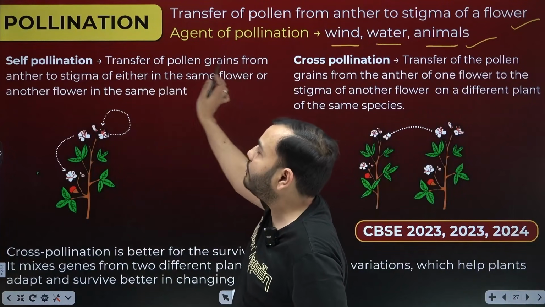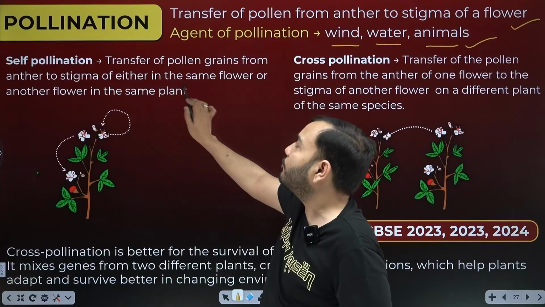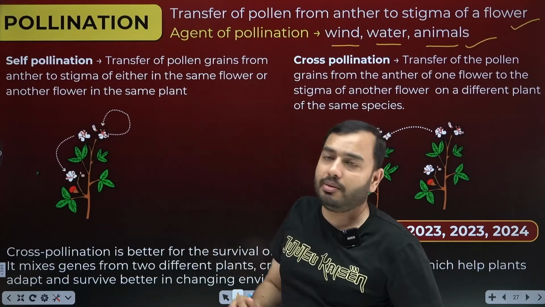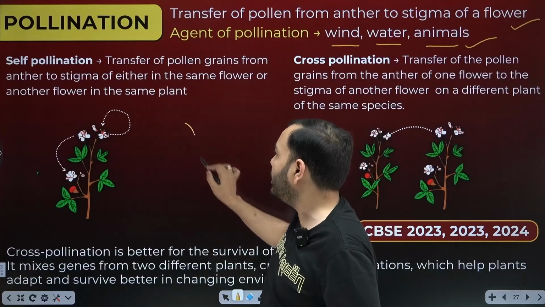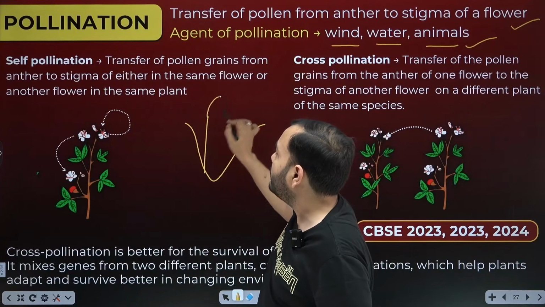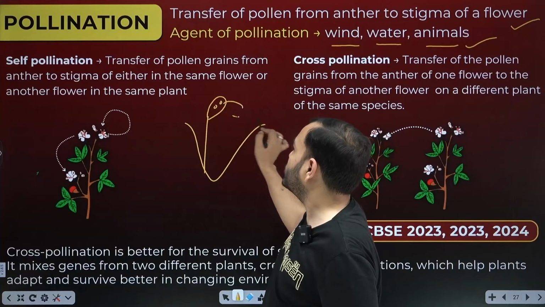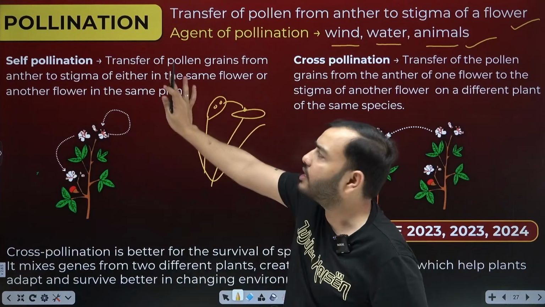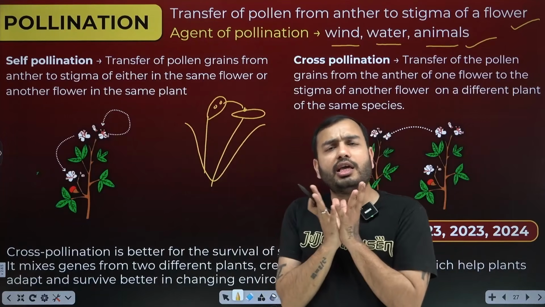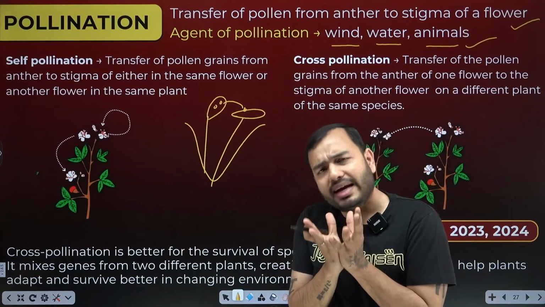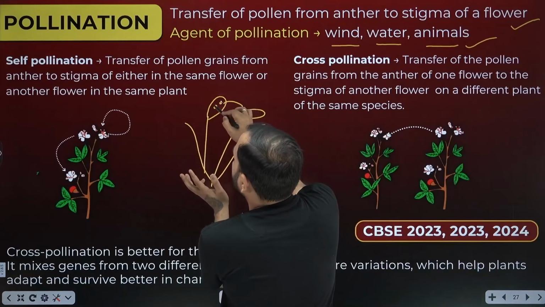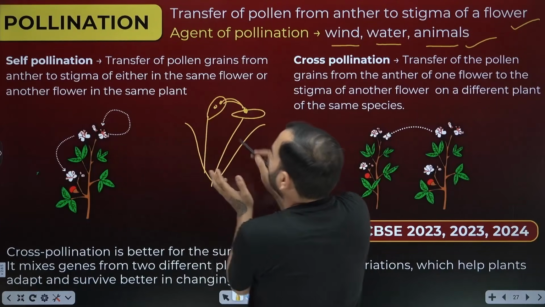Transfer of pollen grain from anther to stigma of either the same flower or another flower in the same plant. That is inside the same flower. If pollen grains go from the anther to the stigma in the same flower, then we call it self-pollination. Self means inside the same flower. So where will this happen? It will happen in a bisexual flower, where pollen grains reach from the anther to the stigma inside the same flower.